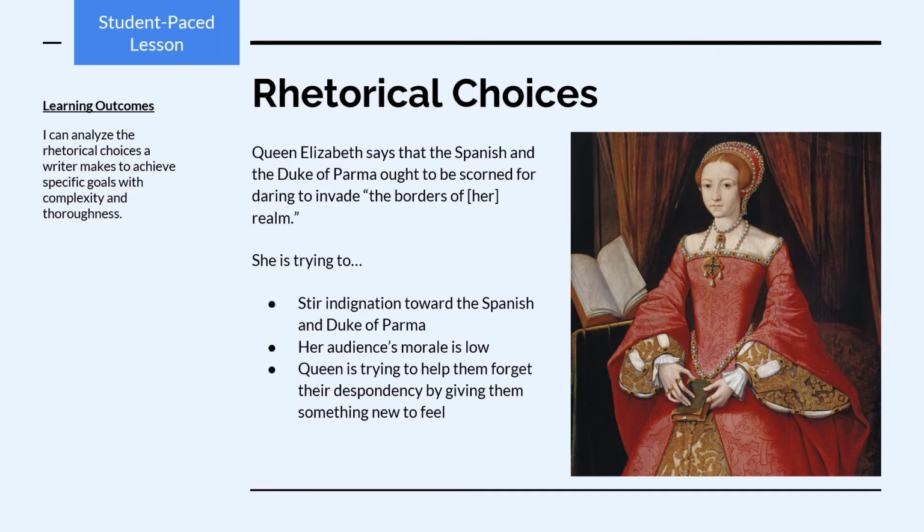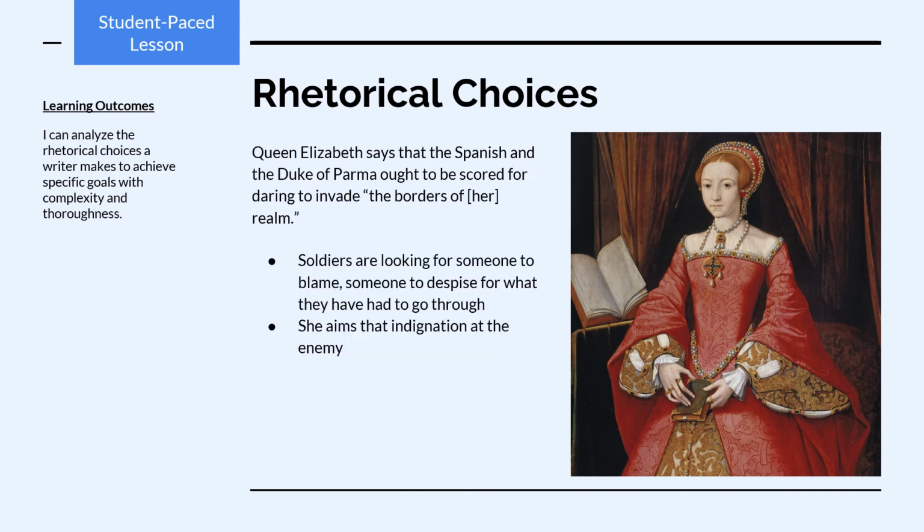Here's an example of a pathos choice when Queen Elizabeth says that the Spanish and the Duke of Parma ought to be scorned for daring to invade the borders of her realm. Here she's trying to stir indignation toward the Spanish and the Duke of Parma. And it's because her audience's morale is low. The Queen is trying to help them forget about their dispiritedness and despondency by giving them something new to feel. The soldiers here are clearly looking for someone to blame, someone to despise for what they've had to go through over the last several months or maybe years at this point. So she takes that emotion of indignation and directs it at who she wants it directed at, the enemy.